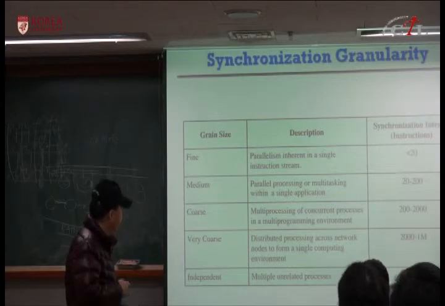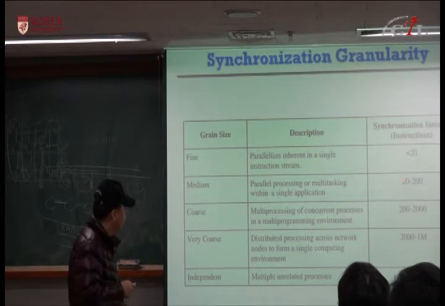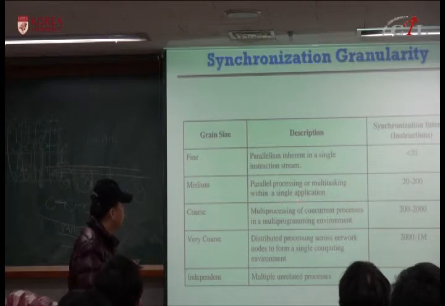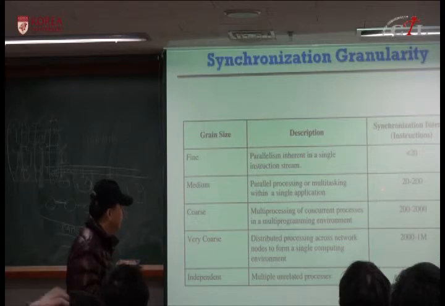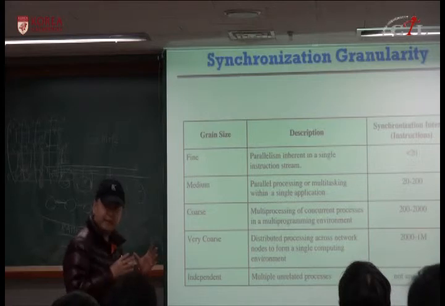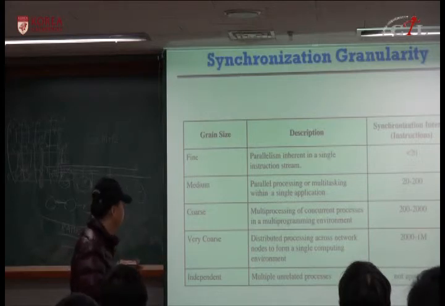Okay, medium-grained parallelism is about 20 to 200 instructions. This is parallel processing or multitasking within a single application. So this is a somewhat larger task than this fine-grained task.